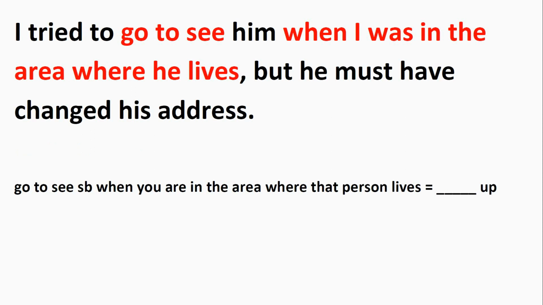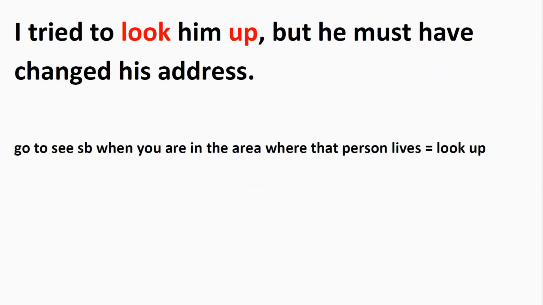Fine. Next, I tried to go to see him when I was in the area where he lives, but he must have changed his address. Well, this whole long part which you can see in red, go to see someone when you are in the area where that person lives, can be replaced by a phrasal verb with the particle up. Do you know which one? Well, the answer is look up. I tried to look him up, but he must have changed his address.